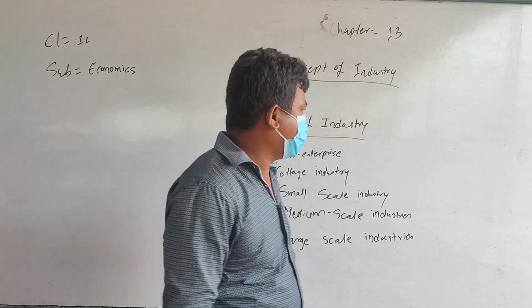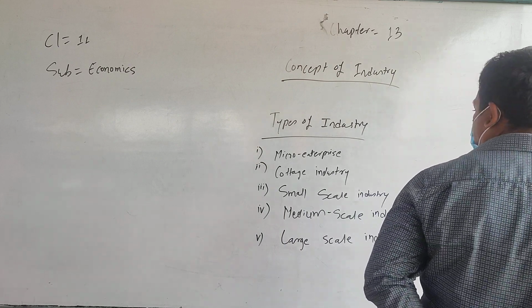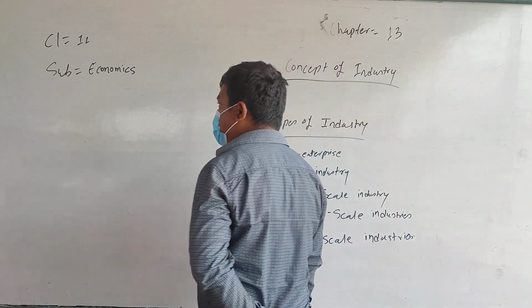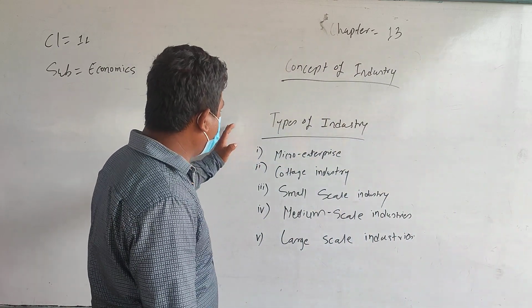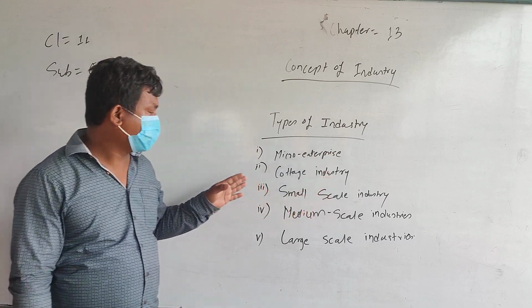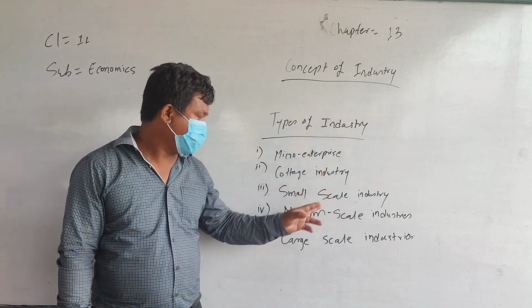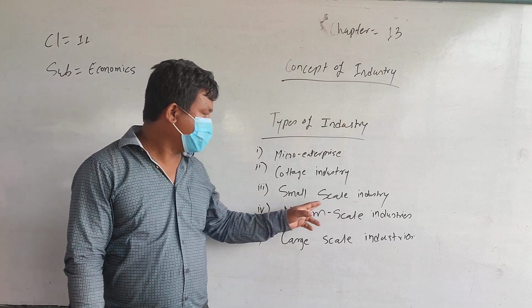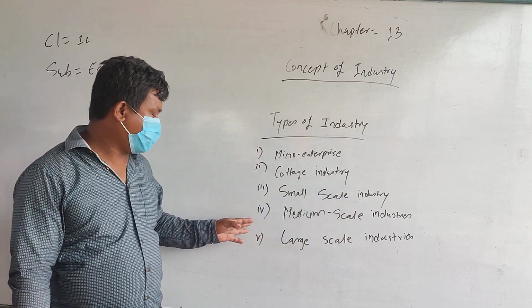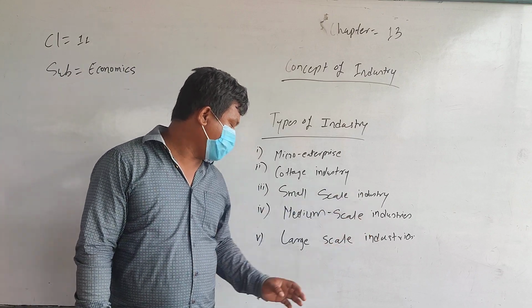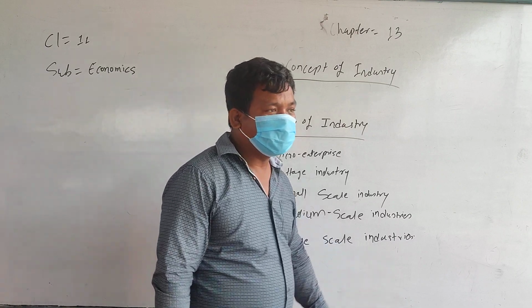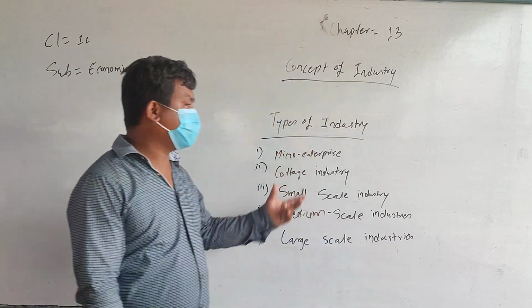Now, types of industry. Here I have written some types of industry. Number one is micro enterprise. Number two, cottage industry. Number three, small scale industries. Number four, medium scale industries. Number five, large scale industries. Now first, micro industry or micro enterprise.